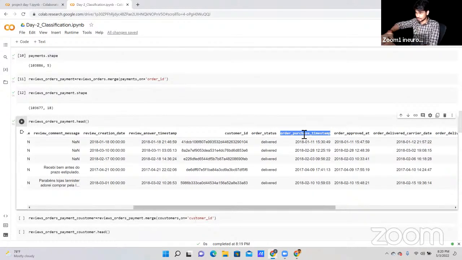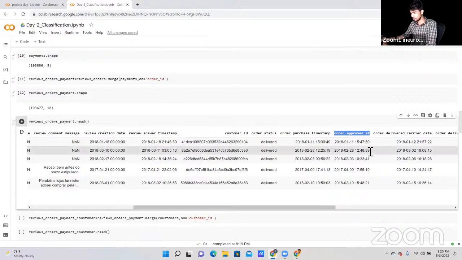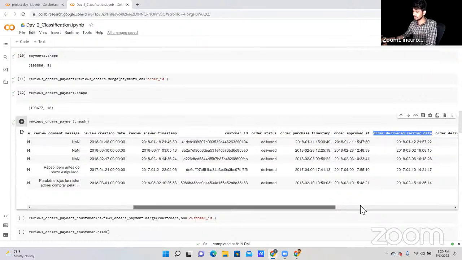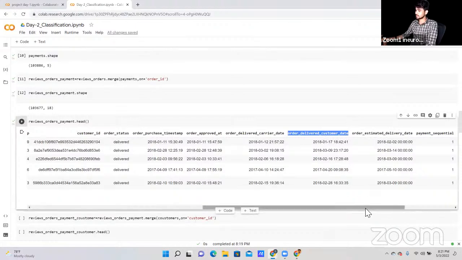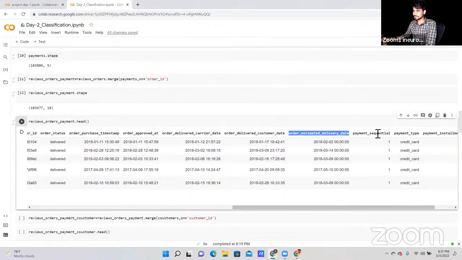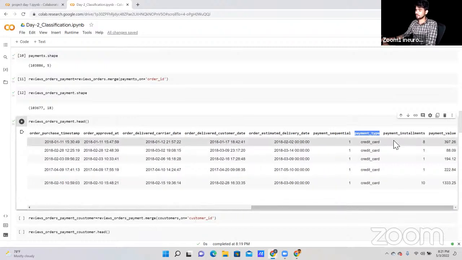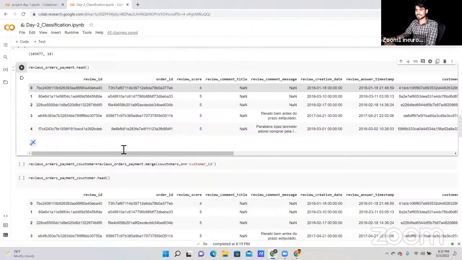So let's check whether this particular customer is getting delayed delivery. On this basis we can check the review. After that, order approved, on time or not, order delivered to customers, order estimated delivery date, payment sequential, payment type, payment installment, and payment value, whatever the price we have for those particular products. Okay, after understanding this one, let's check the next one.